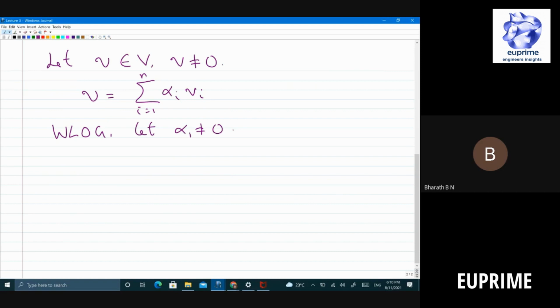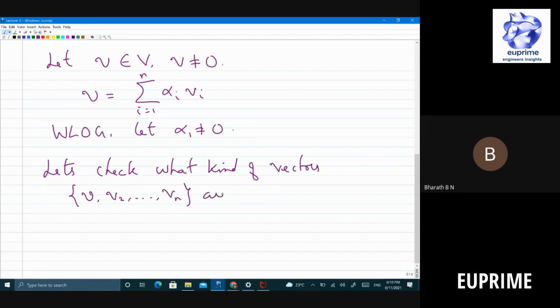Now let's check what kind of vectors V, V2 and so on up to Vn are. Are they linearly independent?